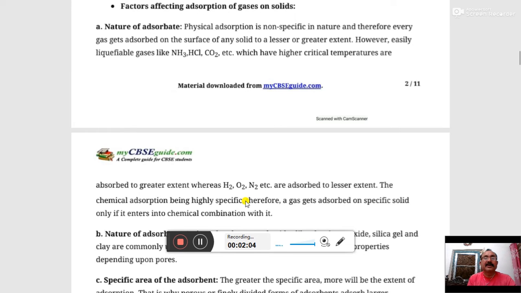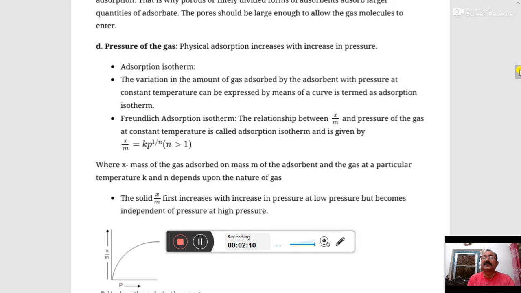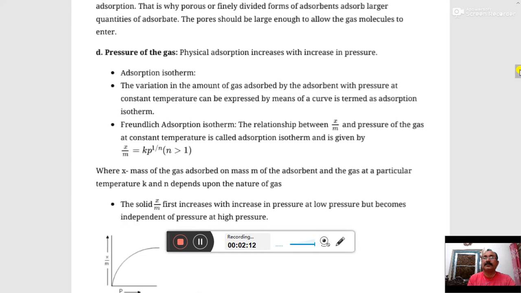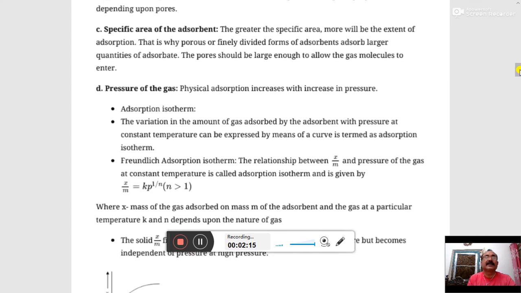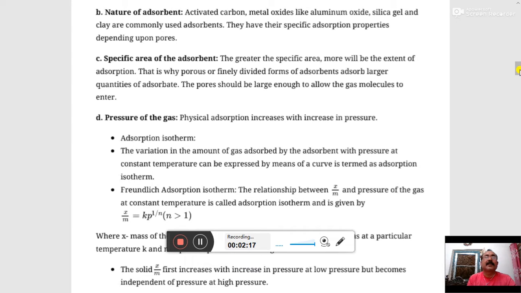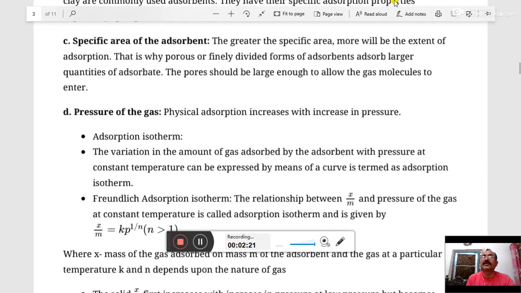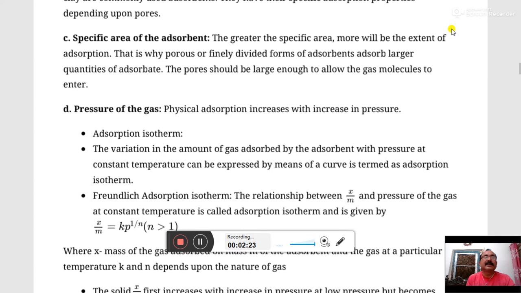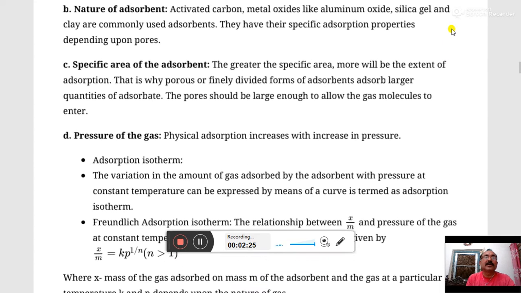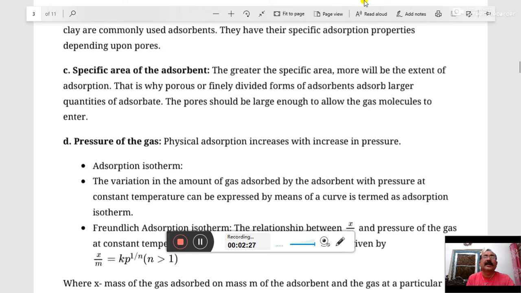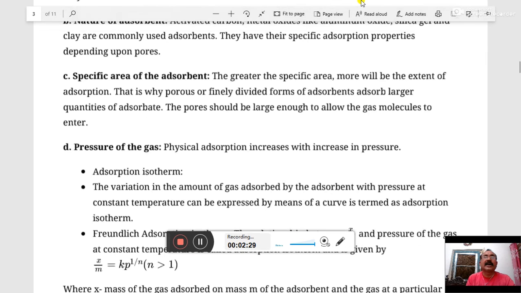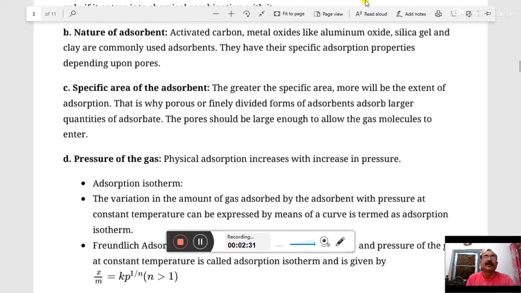The second factor is the nature of adsorbent. What is meant by the nature of adsorbent? It means adsorbents which have many pores.